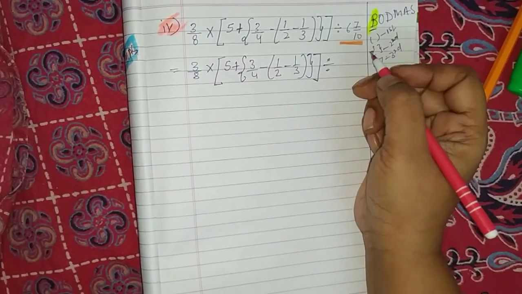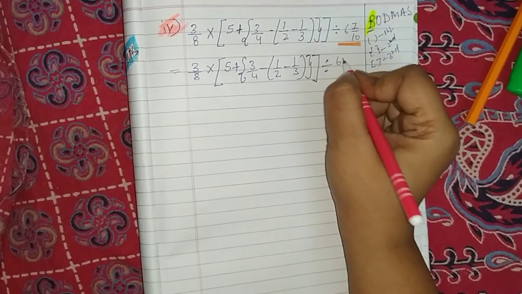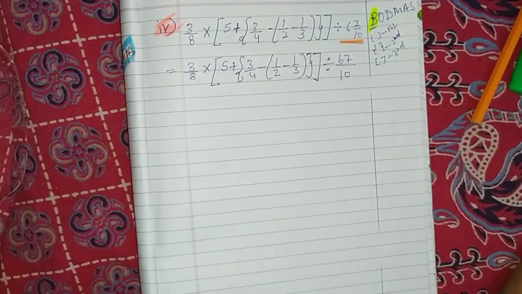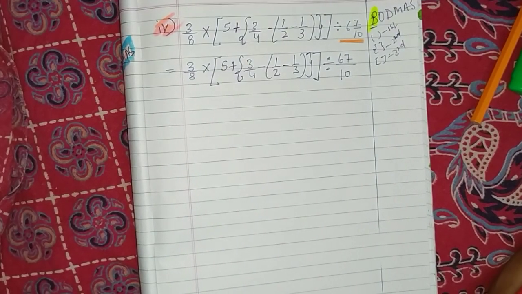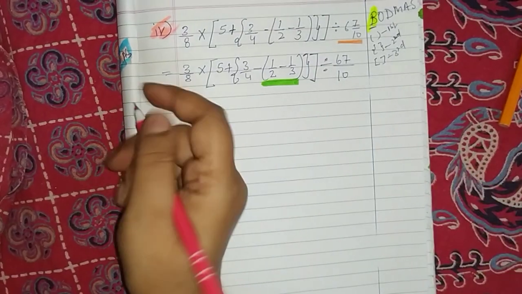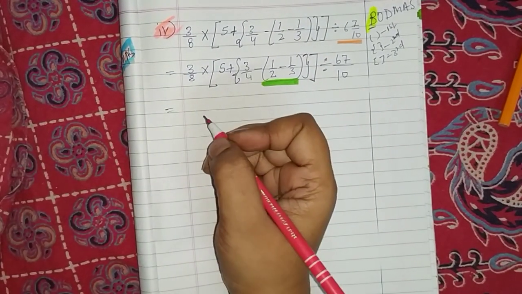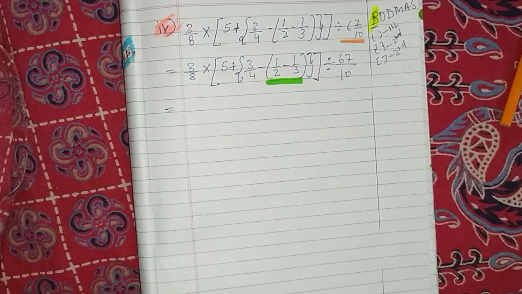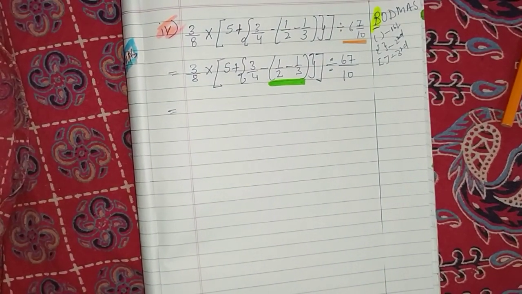6 times 10 is 60 plus 7, so 67 upon 10. This is clear, children. Now what are you going to do first? This one. Now children, just pay attention, please. In fractions it is very simple, but because all 4 operations are there, it becomes a little confusing.